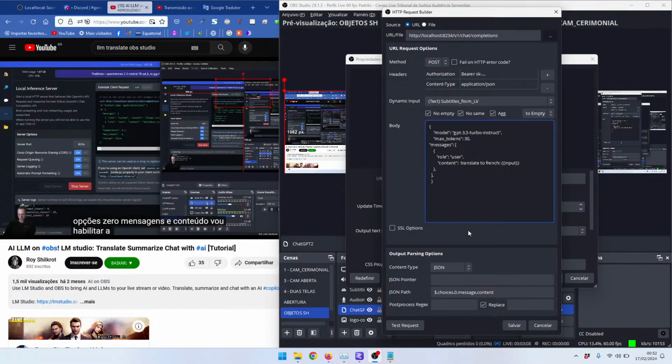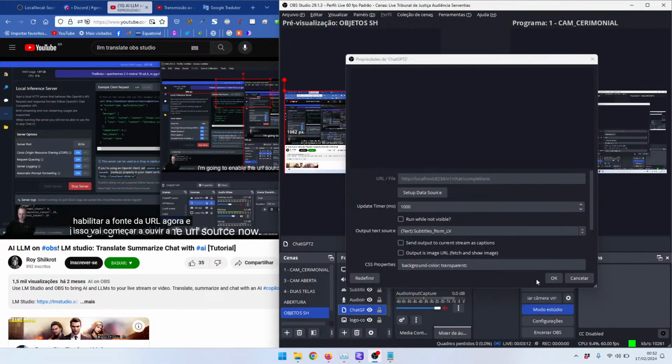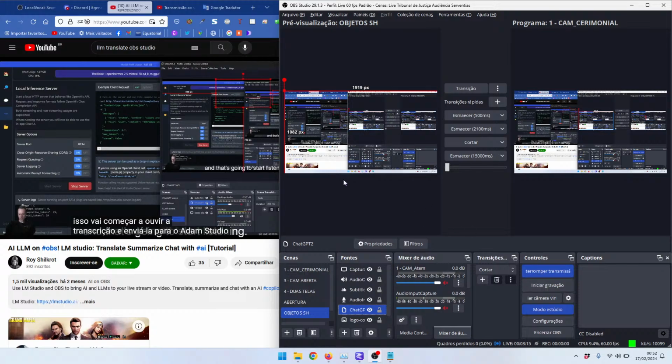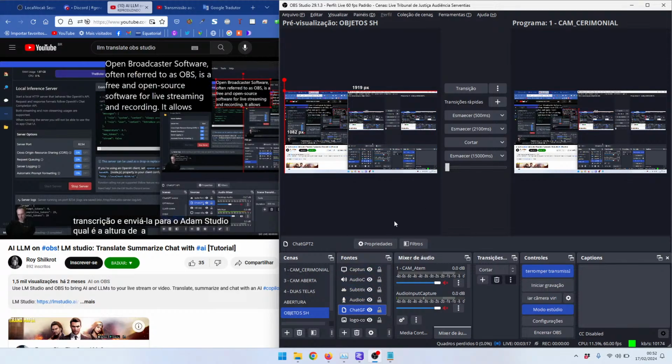I'm going to enable the URL source now, and that's going to start listening for the transcription and send it to LM Studio. What is the height of the Eiffel Tower?